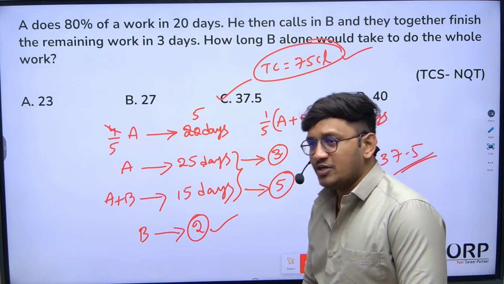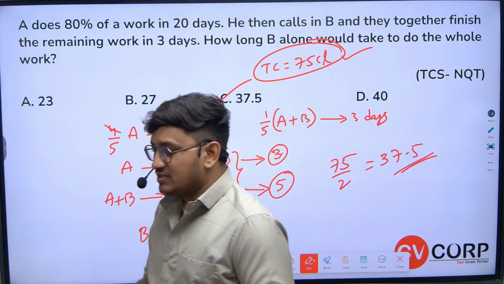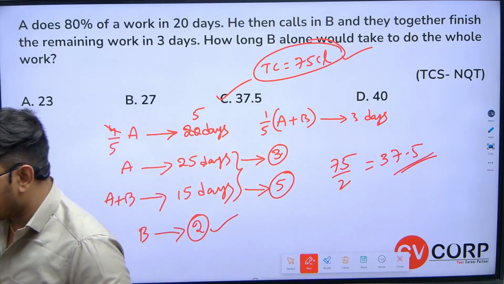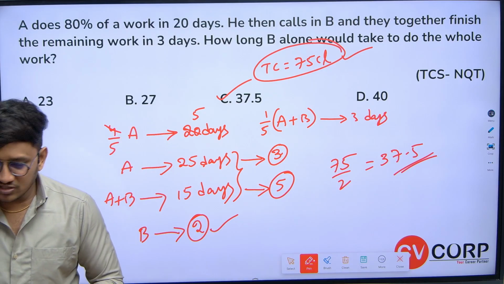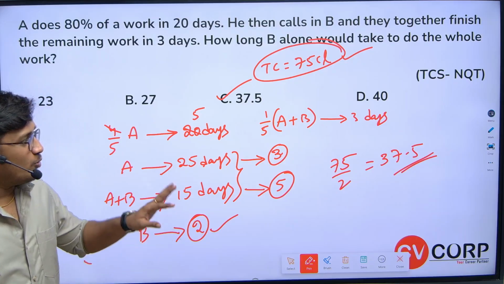I hope you all are clear with this. So this is how we solve it basically. Yes, exactly, I can see the answer as option C, 37.5, in the chat box. Very good, very good try. I hope you all are clear with this.